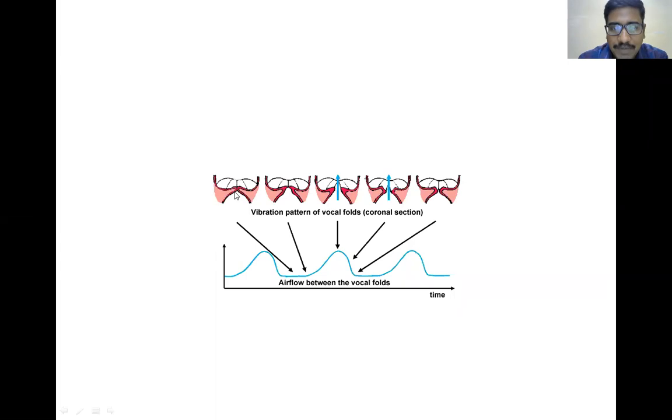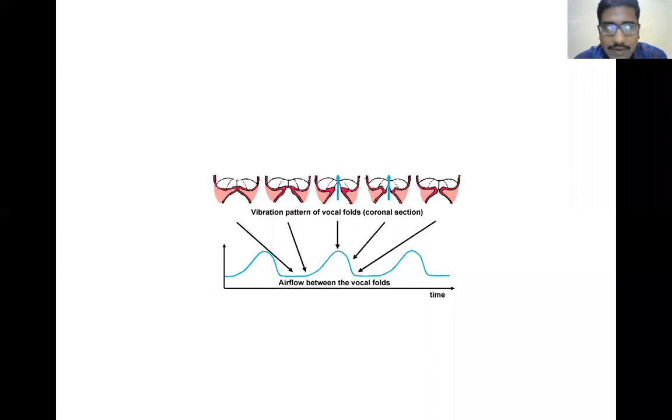So the vocal cord separation starts from the inferior part of the vocal cord, see here, and continues up to the superior part. Not only that, this is the posterior commissure and this is the anterior commissure, and the separation also starts from posterior to anterior. So this is the mechanism of the physiology of phonation.